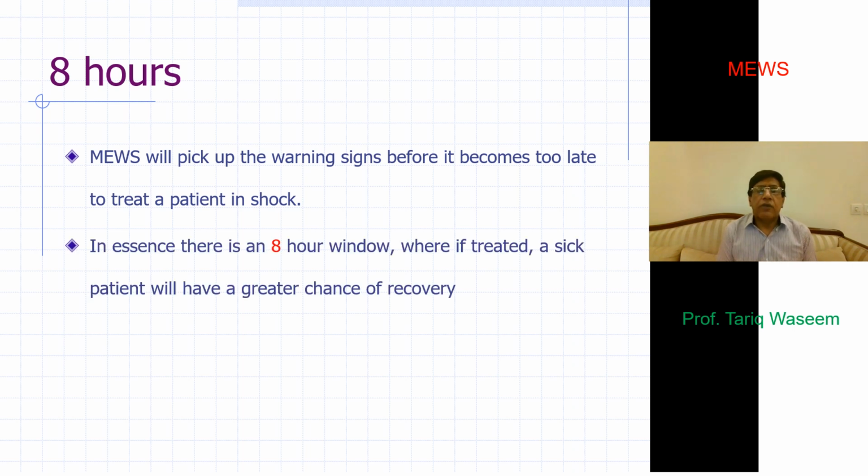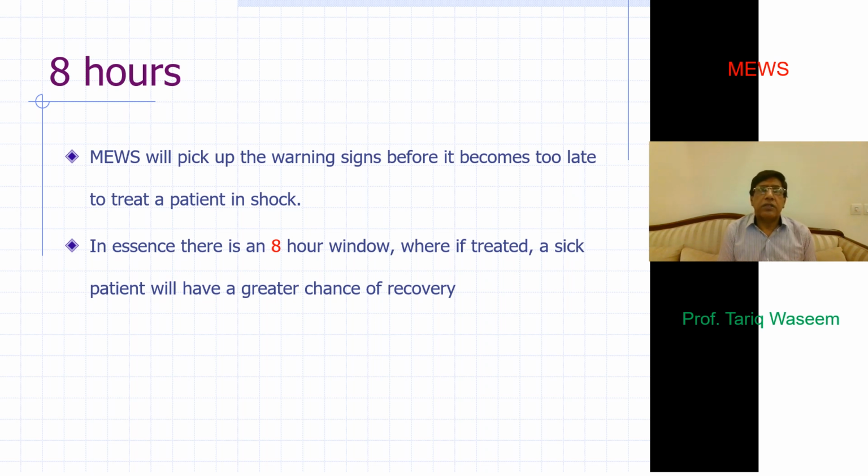There's an 8-hour window from the onset of shock to the onset of what is called an irreversible state of shock, where delayed intervention gives results that are not very fruitful.